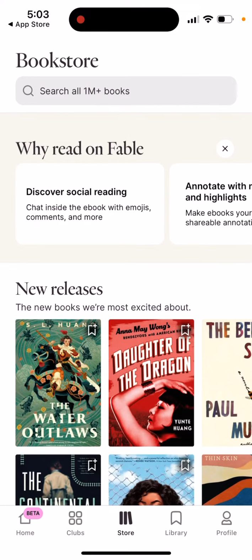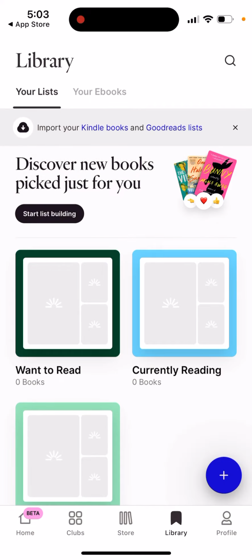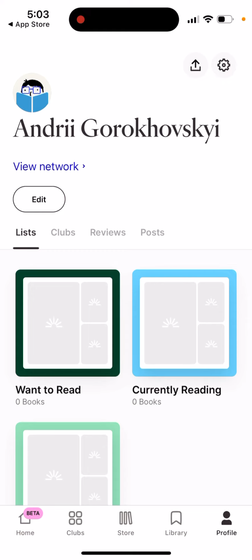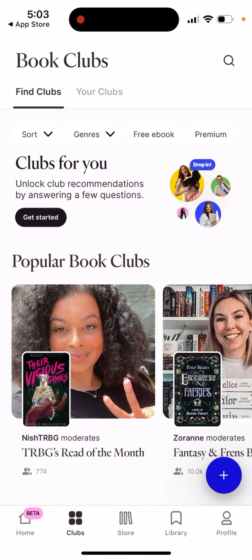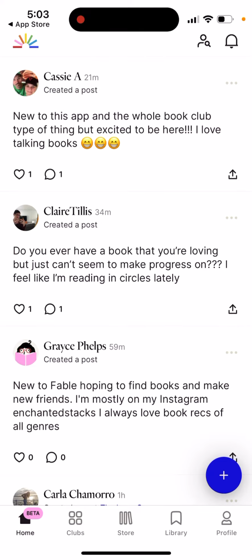Then there is a bookstore where you can find all these new releases. And then there is the library, where you can find this, and then there is your profile. So that's what it is. And there you have it.